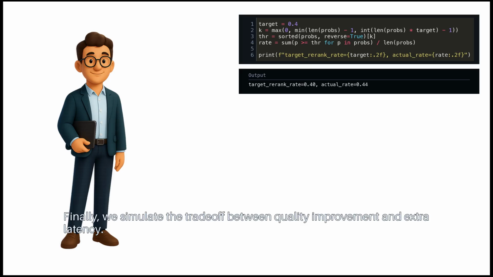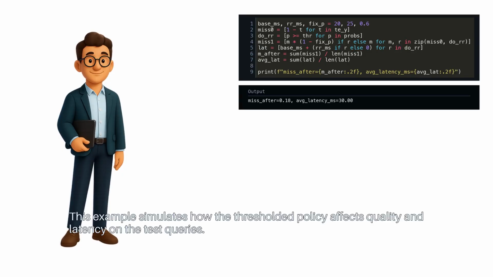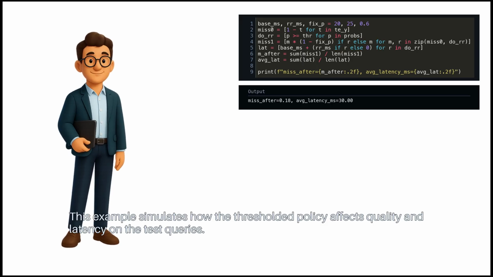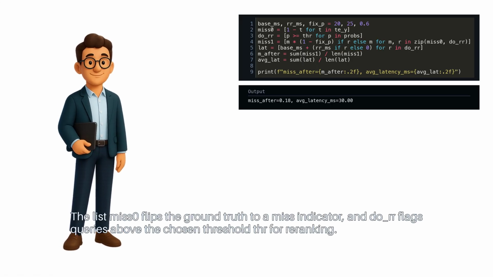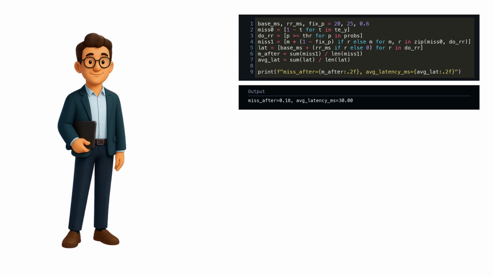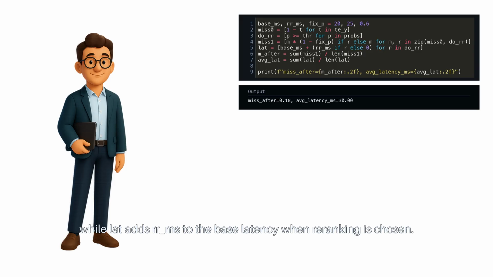Finally, we simulate the trade-off between quality improvement and extra latency. This example simulates how the thresholded policy affects the quality and latency on the test queries. The list miss0 flips the ground truth to a miss indicator, and doRR flags queries above the chosen threshold THR for re-ranking. The list miss1 applies a simple fix rate fixP to reduce misses only where re-ranking happens, while lat adds RRMS to the base latency when re-ranking is chosen.